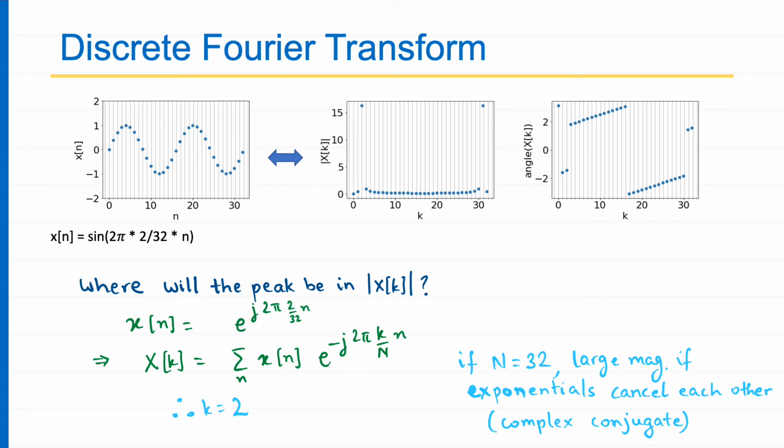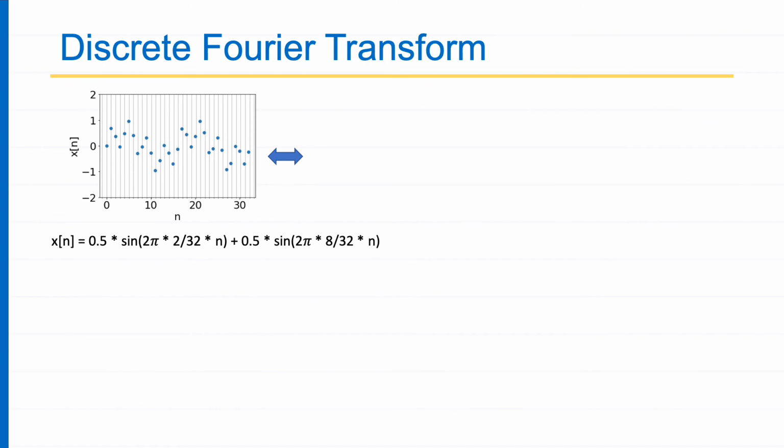So this means if the peak is at mod of Xk, the peak will also be there at mod of X of minus k, which means my peak is appearing at k equal to minus 2 also. Now what is minus 2? I take a modulo 32 because capital N is 32. So modulo 32, it will be 32 minus 2, which will be 30, right? Okay, so let's go to the next example.